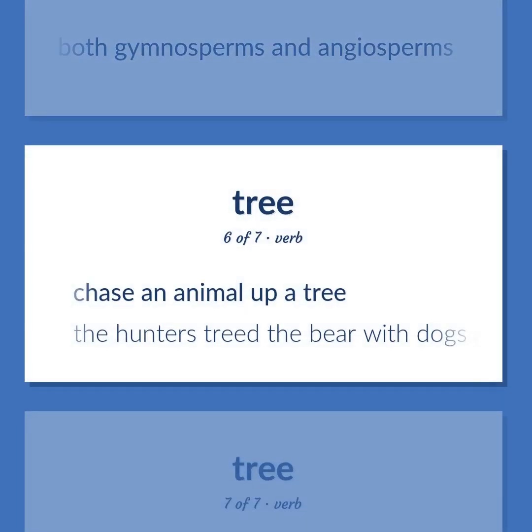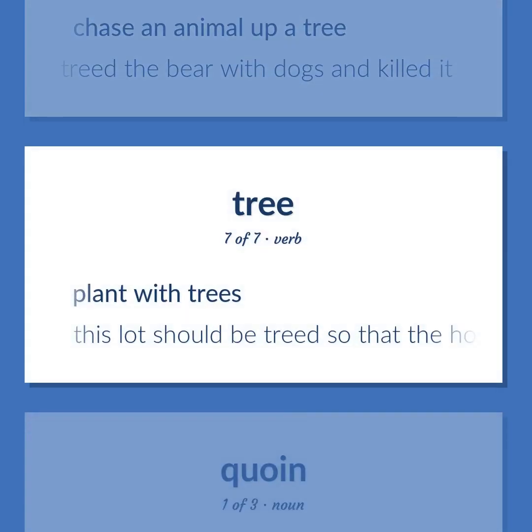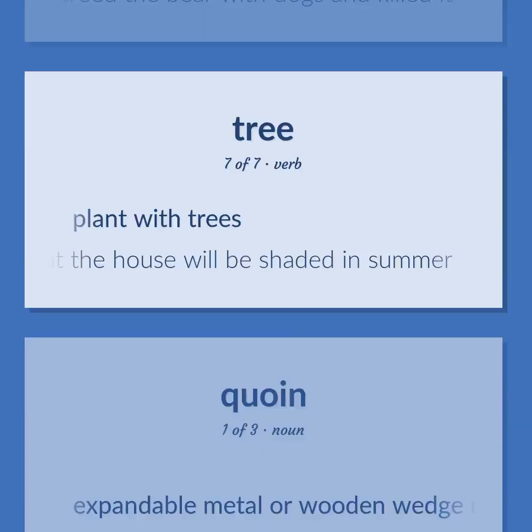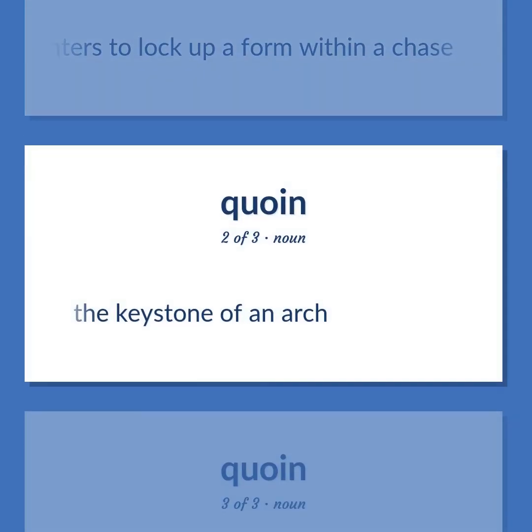Chase an animal up a tree. The hunters treed the bear with dogs and killed it. Plant with trees. This lot should be treed so that the house will be shaded in summer. Expandable metal or wooden wedge used by printers to lock up a form within a chase. The keystone of an arch.